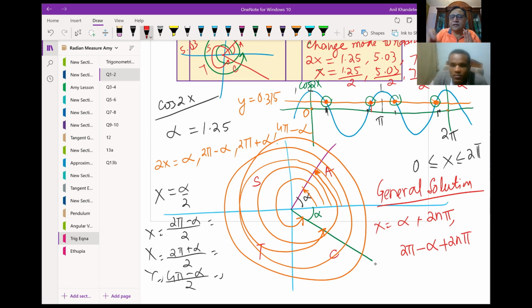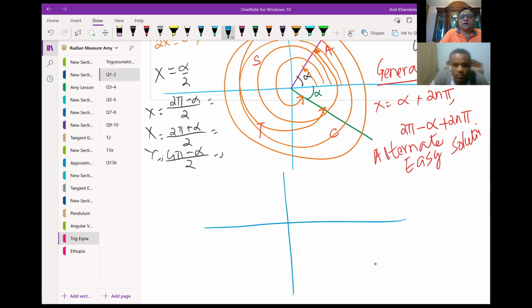But now let us realize one thing. In this particular case, let me give you an alternate, easy solution. Again, I'll show you, it will be very clear to you. When we are drawing this answer for alpha, we found that one answer is this, the other answer is right there. So one is alpha, the other one is minus alpha, right? So the general solution, I could also write like this.